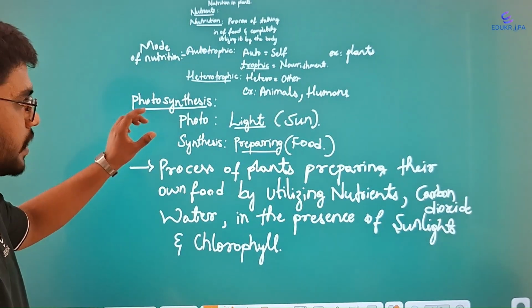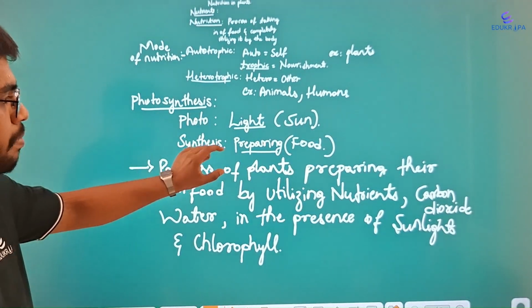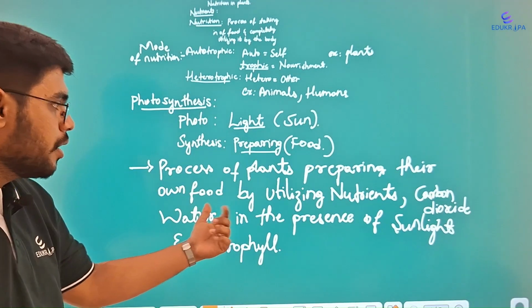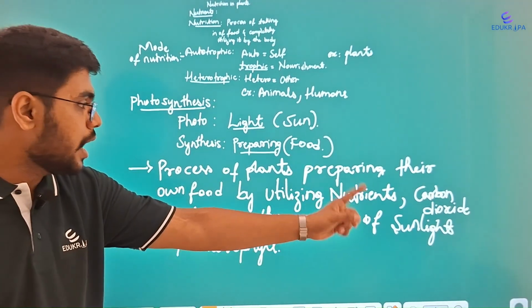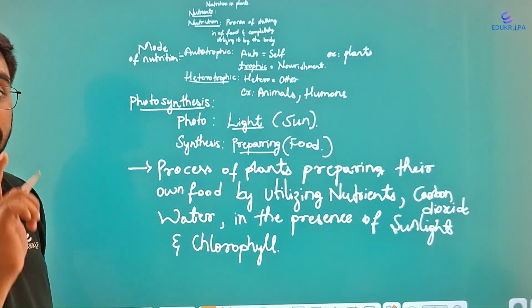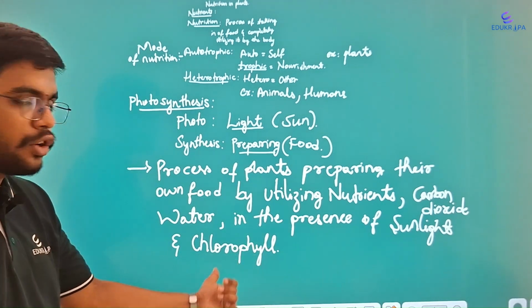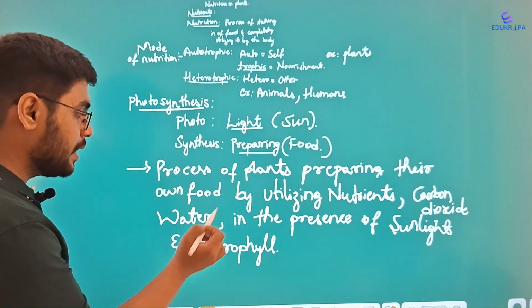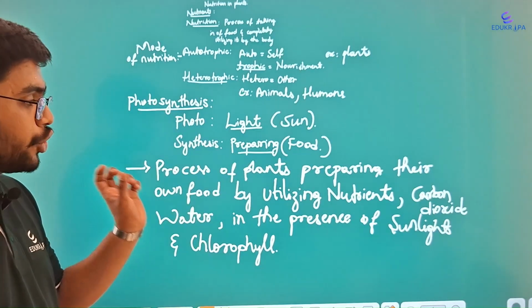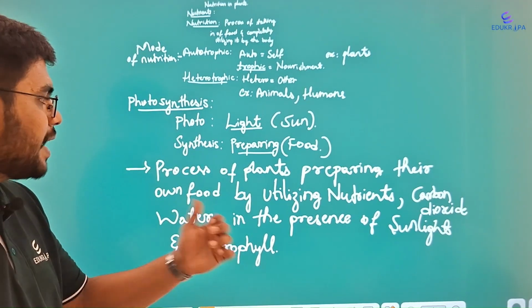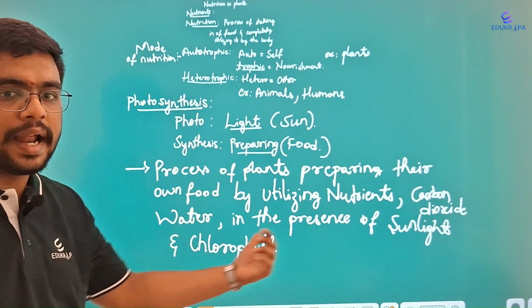So photosynthesis means the process of plants preparing their own food by utilizing nutrients, carbon dioxide, and water in the presence of sunlight and chlorophyll. The plant also utilizes sunlight and chlorophyll, but to be precise, it is in the presence of sunlight and chlorophyll.